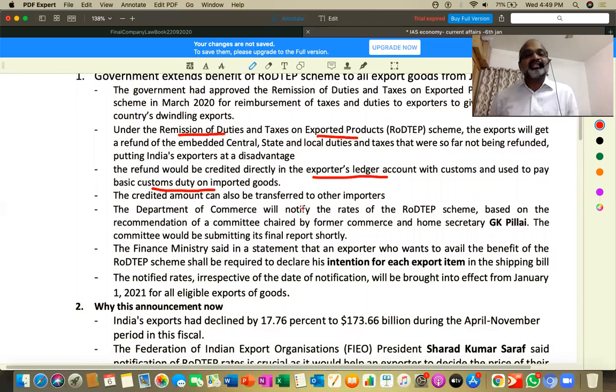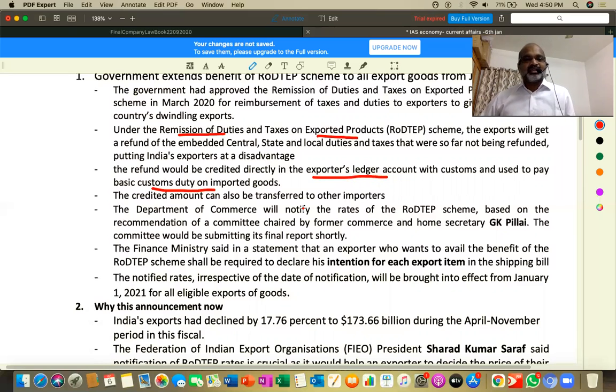That means sometimes what happened, this point clearly, sometimes you must have bought something from outside. You must have bought capital goods from outside. You must have bought raw material from outside, not for the sake of consuming them here, but for the sake of using them and producing goods and exporting them. It's like you imported raw material from outside, and you have produced goods and you are exporting them. So you imported goods for the sake of exporting such things. Okay, so such people have to be encouraged, right?